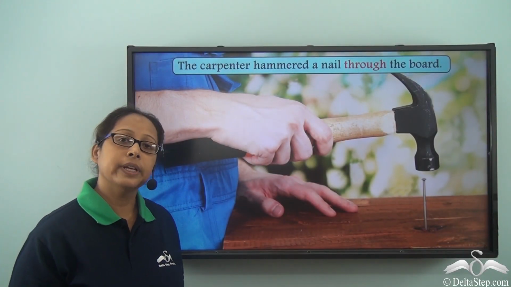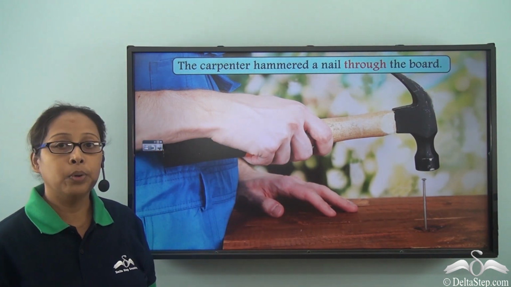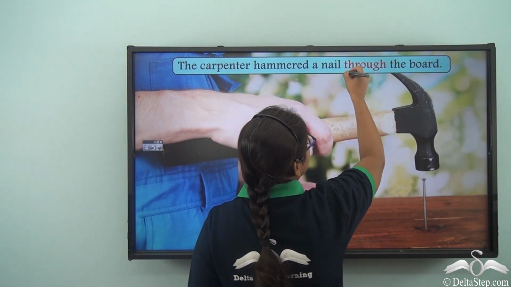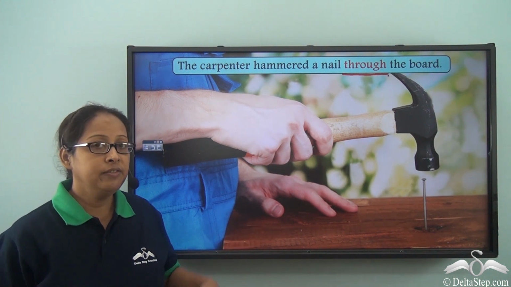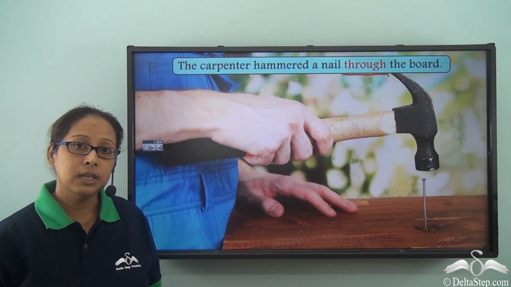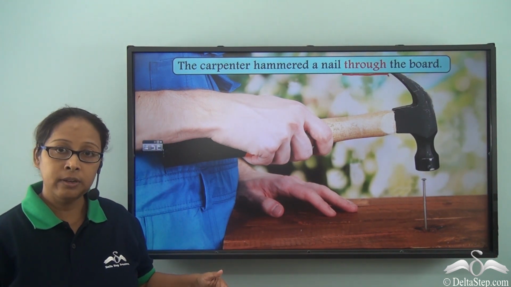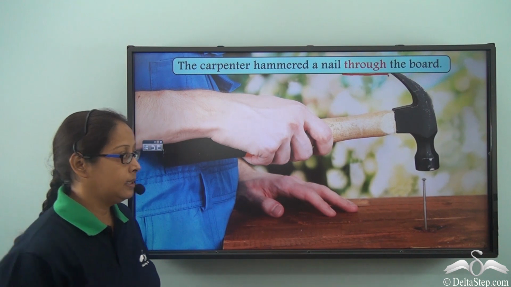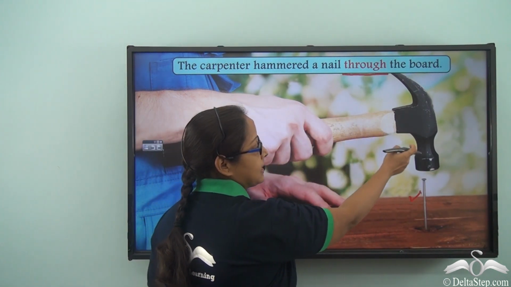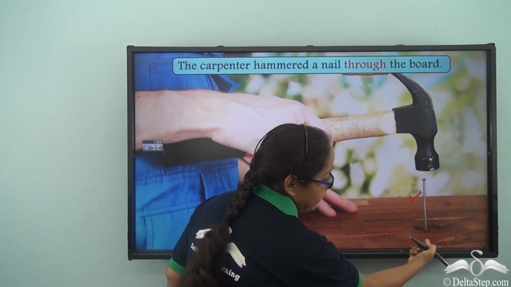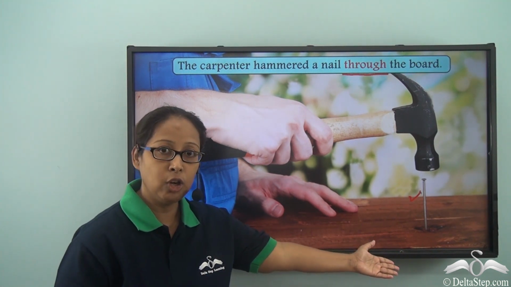Let's take a look at another example. The carpenter hammered a nail through the board. So we can see that through is the preposition here. And why did we use through and not across? Because we can see in this picture that it is moving from one side to the other side. So the nail is here, and when he is hammering it, it is moving to the other side, somewhere down, which is something that we cannot see in this picture.